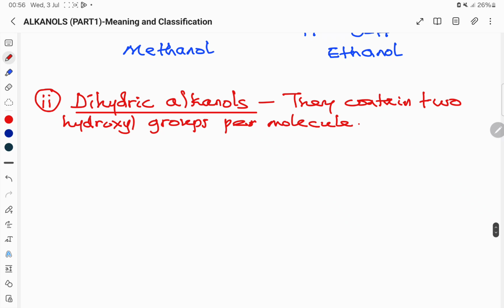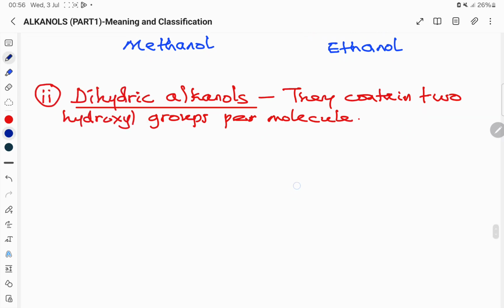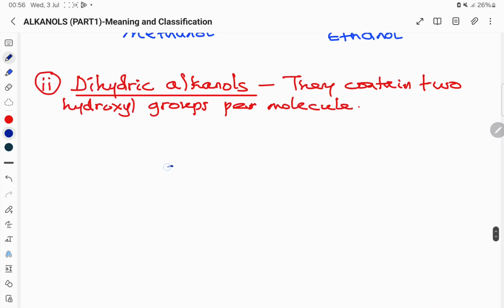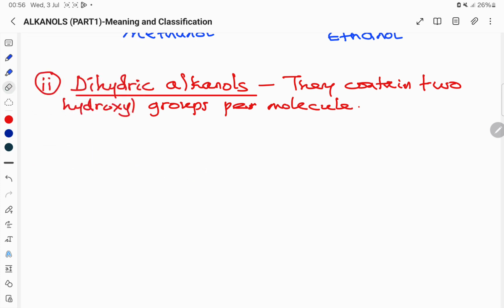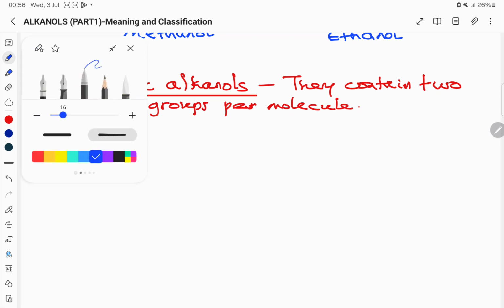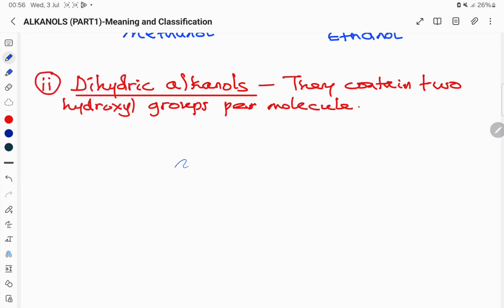For example, let's take an example of this. An example of dihydric is shown as follows.